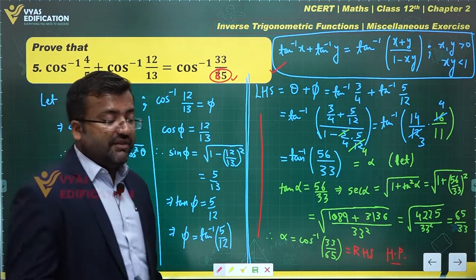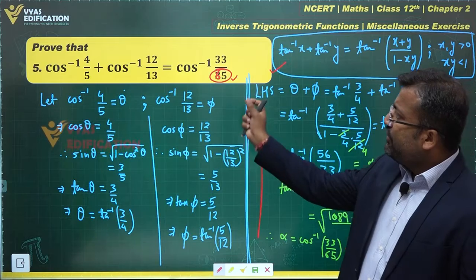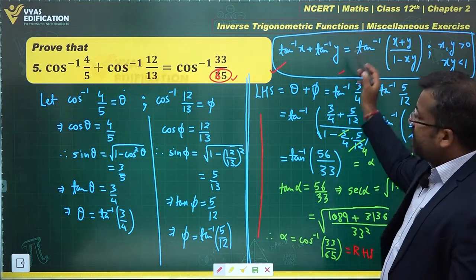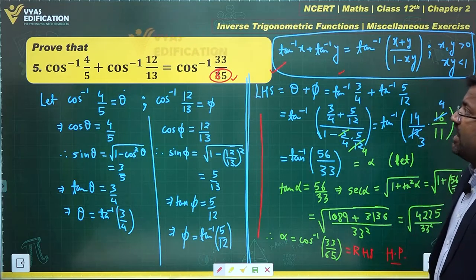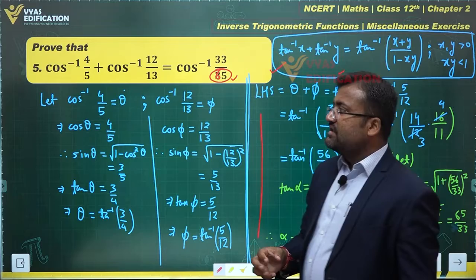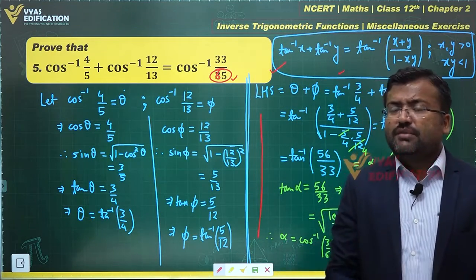Okay, this particular method is applicable throughout all questions of this kind. When you add two inverse trigonometric functions and you have another on the right hand side, you can always convert in terms of tan inverse and get your result. But in case you have, let us say, cos inverse and cos inverse on the LHS and another cos inverse on the RHS, you can use one more idea. What is that one more idea? Let me discuss that as well.